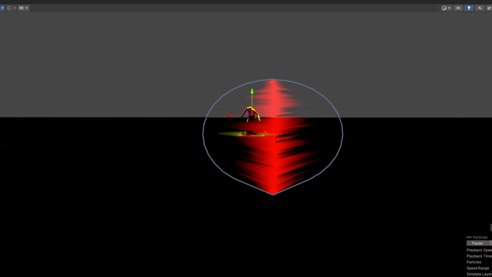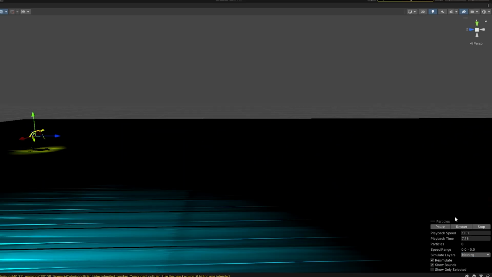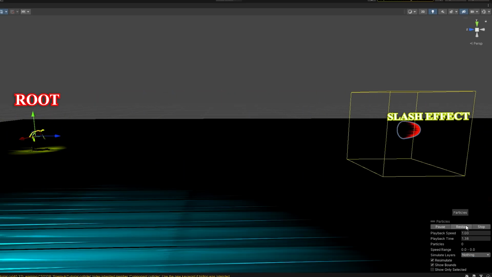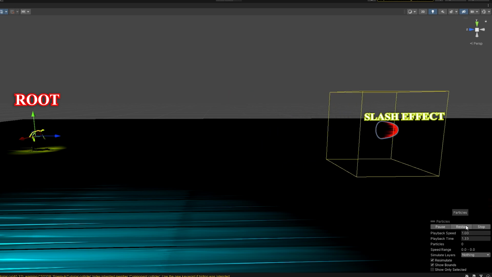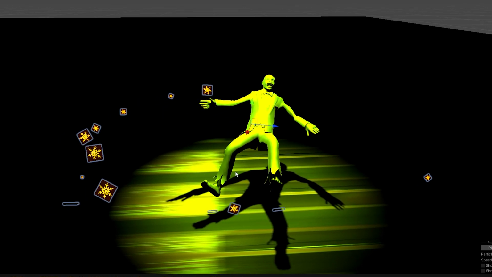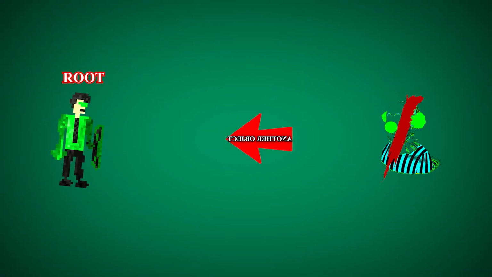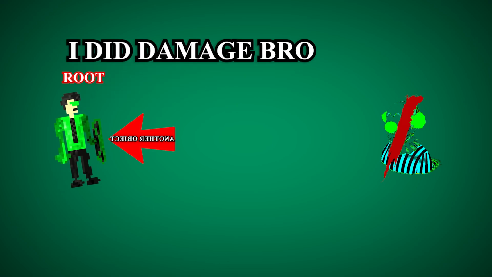I got a slash effect and made a slash attack for them. We have a problem though. You can see here that the slash effect moves, but the root stays behind, which means we cannot detect when it hit the player. And also, particles cannot have colliders, which makes it even worse. I came up with a very creative solution though, and that is basically launching another object with the same speed and direction as the effect, and have the code and damage logic over there.